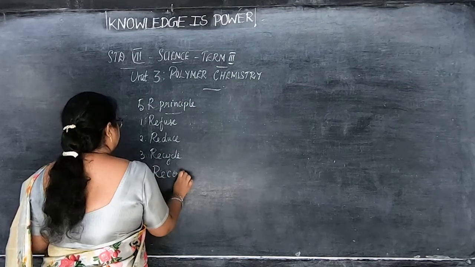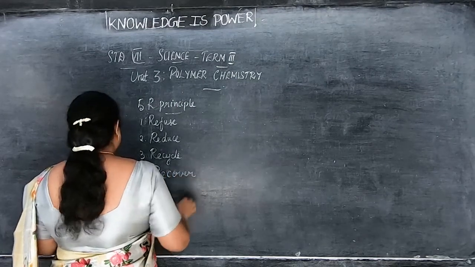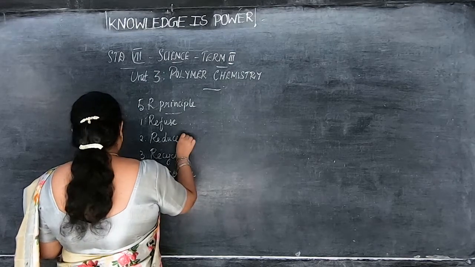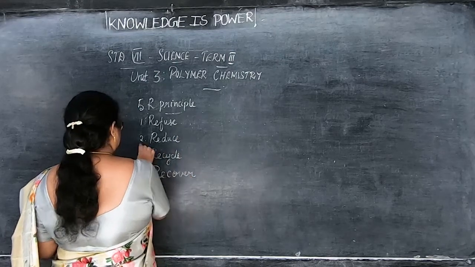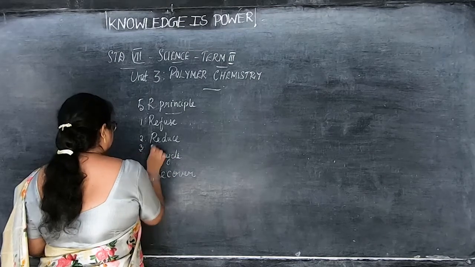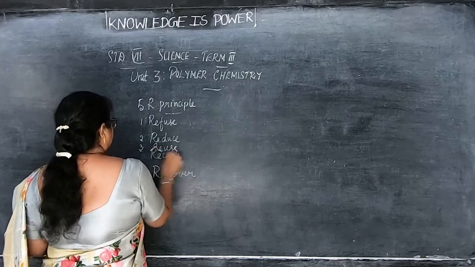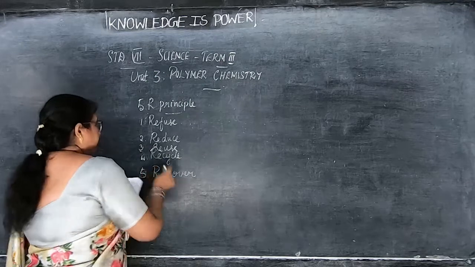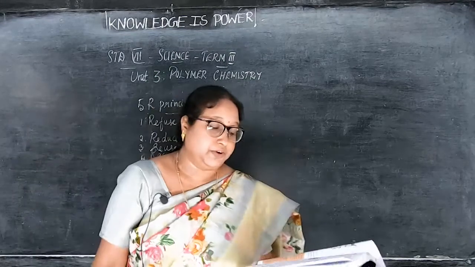So we are going to learn about this recover. Okay, these 5R principles we are going to learn.